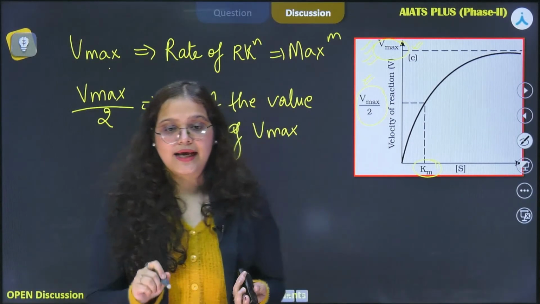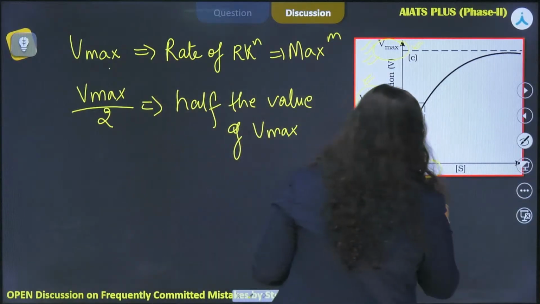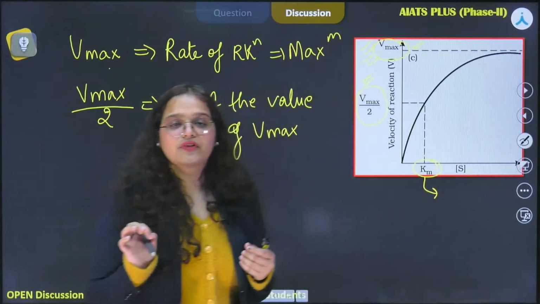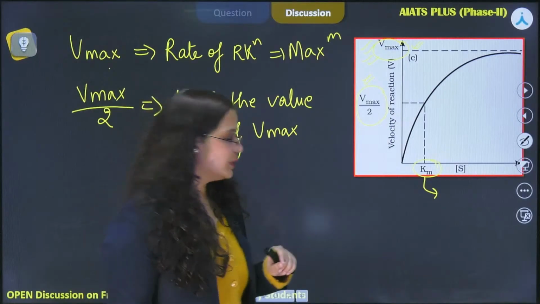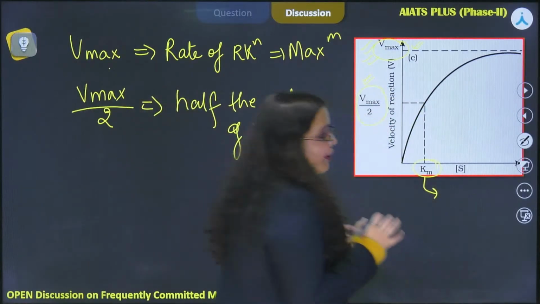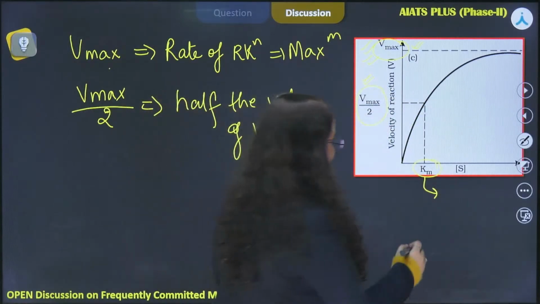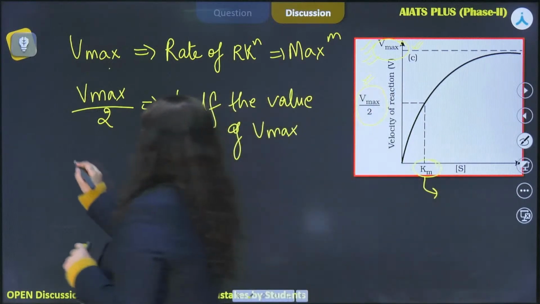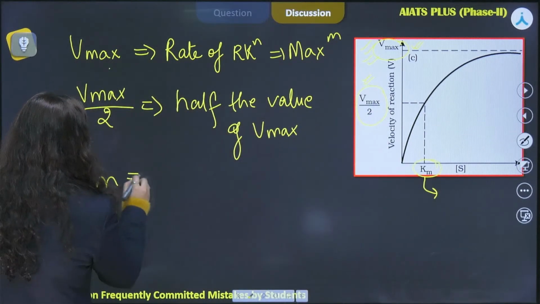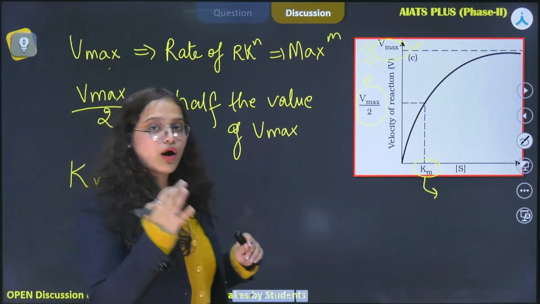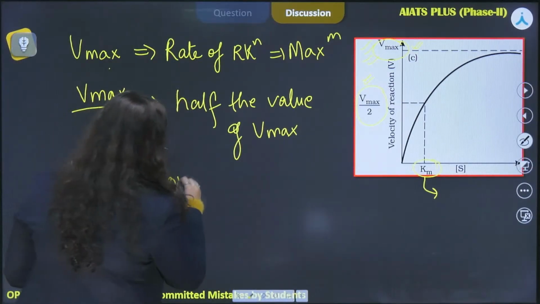Now coming to Km, which is one of the important values. Km indicates the concentration of substrate.